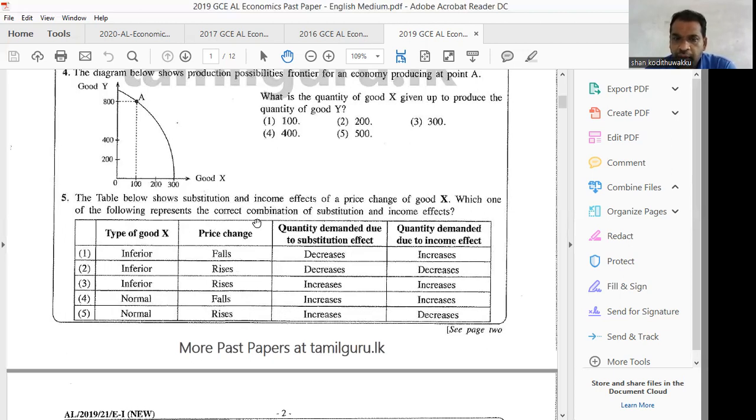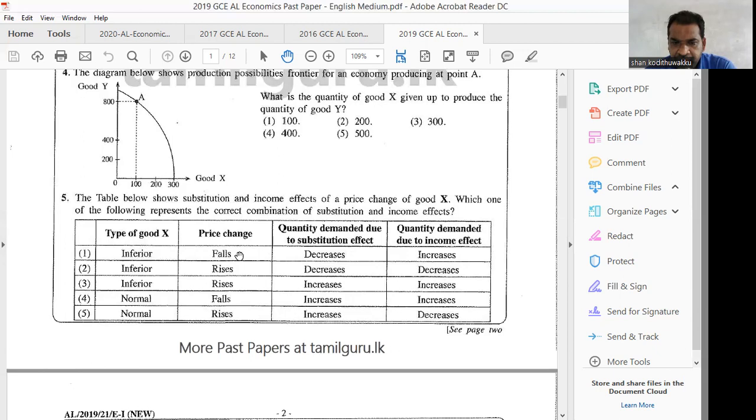Correct combination of substitution and income effect. Actually, if you are given this type of table, you should know all the concepts. Otherwise, you can't directly select the answer. Say you select option number 1, inferior.